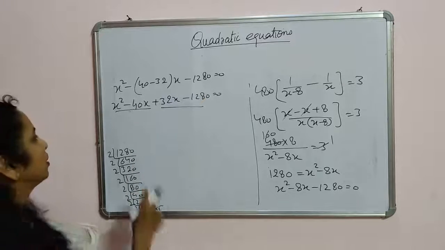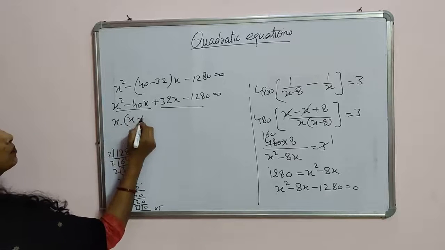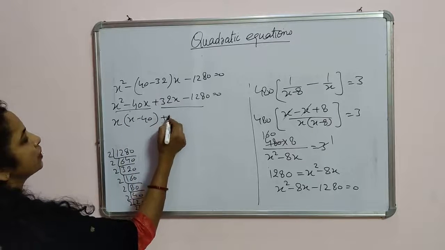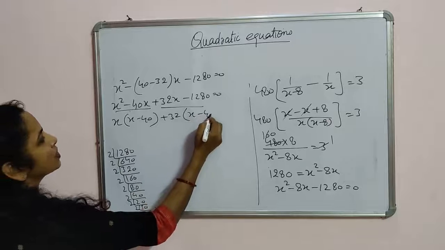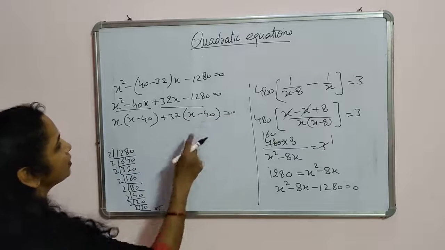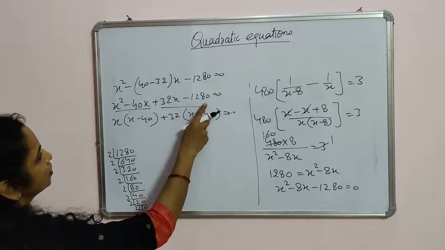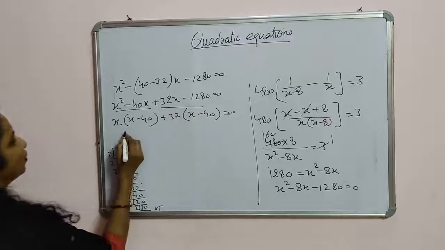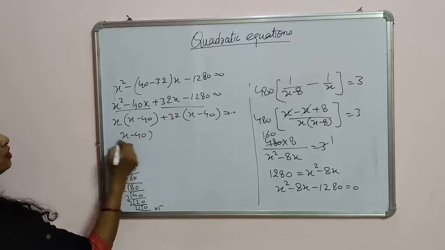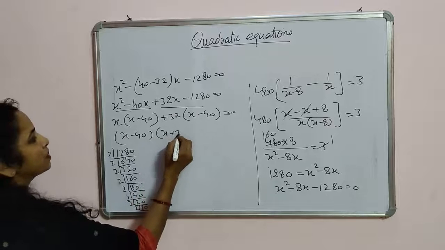Pairing these terms, x is common here, x minus 40, and what is common here is 32. x minus 40 is equal to 0. Let me check. 4 is 8 and 4 is 8. Okay, good. Now x minus 40 and x plus 32.